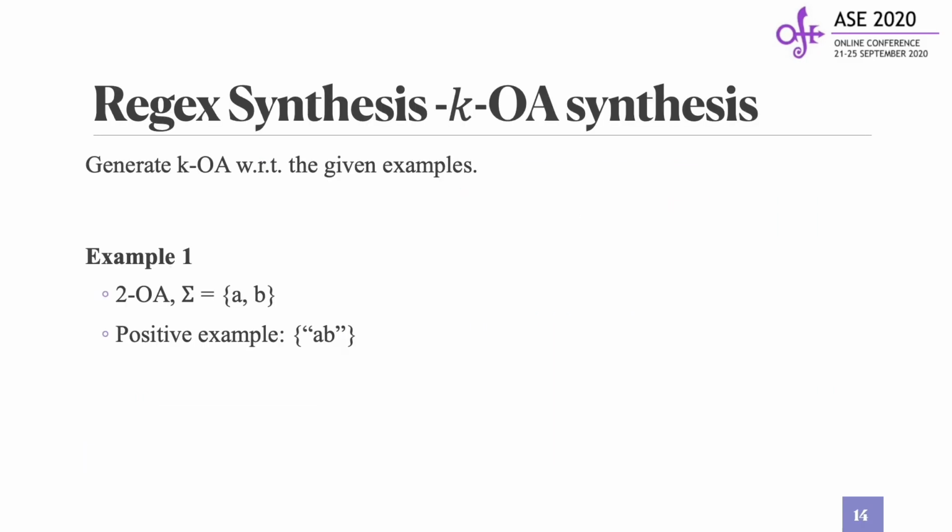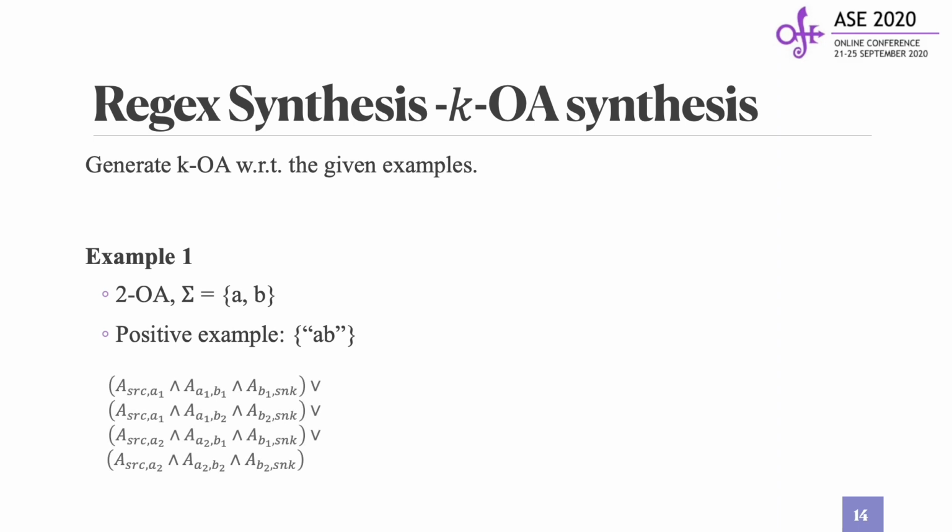The first step in Regex synthesis, which is KOA synthesis, takes the given examples as input and generates KOA. For example, suppose the alphabet only contains two symbols, A and B. Given a positive example, A, FlashRegex will first generate Boolean constrained formulas according to the given example, then feed them into a SAT solver to find a feasible solution.